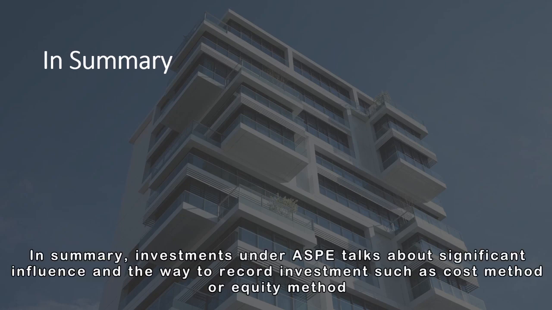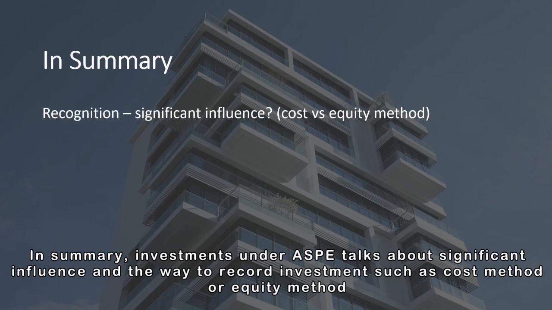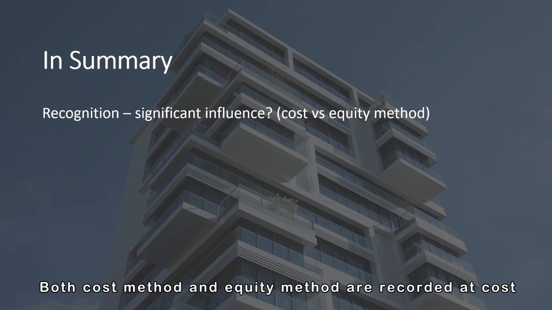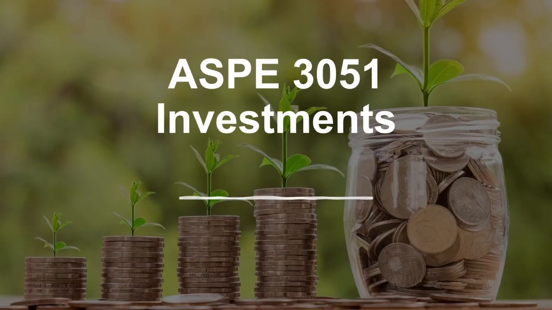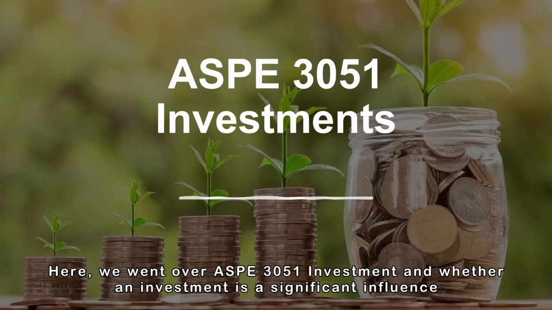In summary, investments under ASPE talks about significant influence and the way to record investments such as cost method or equity method. Both cost method and equity method are recorded at cost. For subsequent measurement, we assess any indicators of impairment and perform impairment accordingly. Here, we went over ASPE 3051 investment and whether an investment is a significant influence.